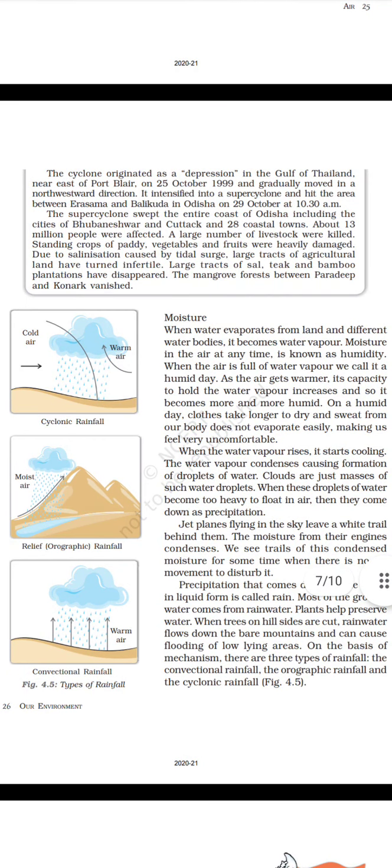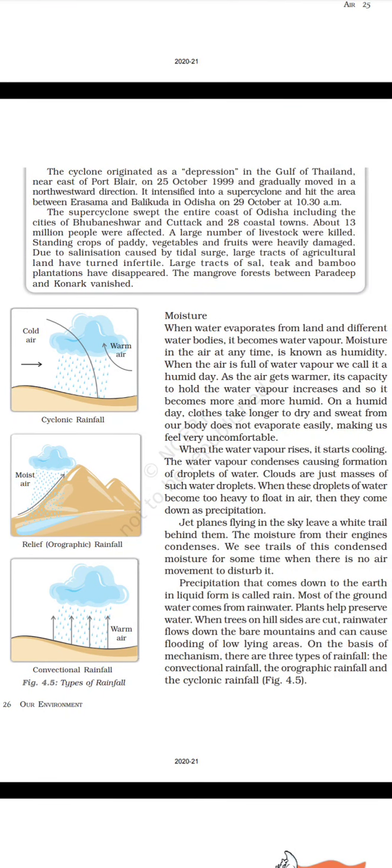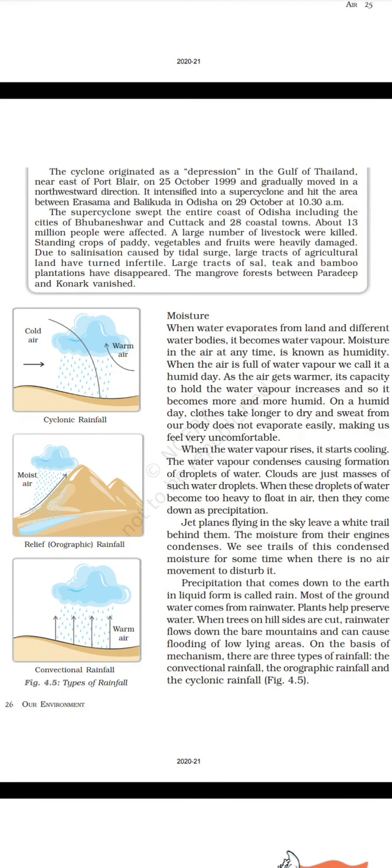The cyclone originated as a depression in the Gulf of Thailand, east of Port Blair, on 25th October 1999 and gradually moved in a northwestward direction. It intensified into a supercyclone and hit the area between Erasama and Balikuda in Odisha on 29th October at 10:30 am. The supercyclone swept the entire coast of Odisha, including the cities of Bhubaneswar and Cuttack and 28 coastal towns. About 13 million people were affected.